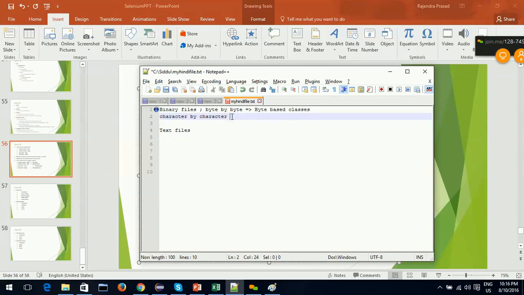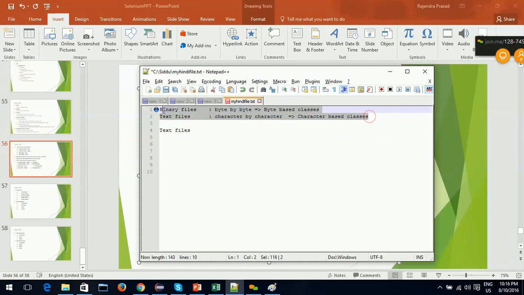When you are dealing with text files, they have characters, so you can read character by character. So you can go for character based classes.